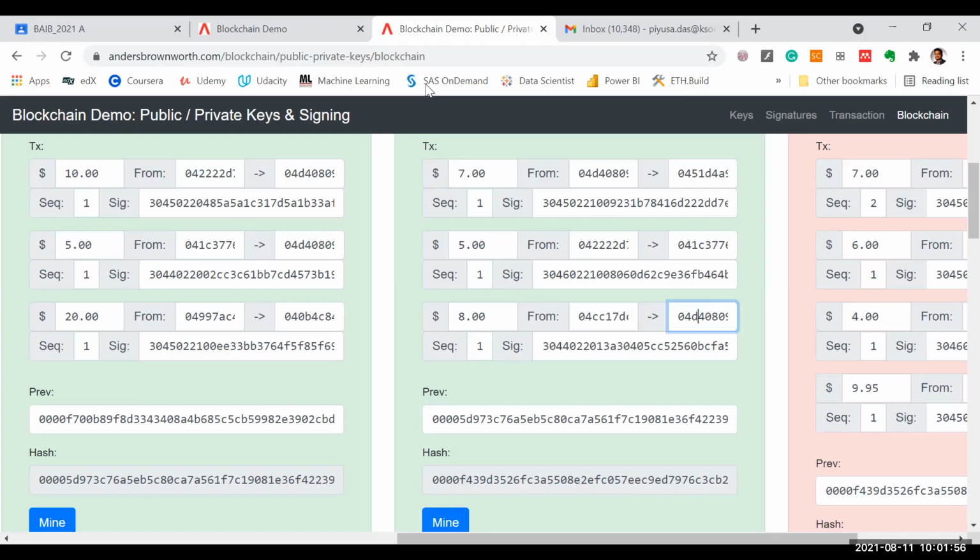Not the blockchain part, basically cryptocurrency. Understand, cryptocurrency is different from blockchain. I hope that is clear. Cryptocurrency is the money which is transacting on the blockchain. Blockchain is the technology behind cryptocurrency. Blockchain I can utilize for many things, like I said, land records. I need not pay money in the blockchain itself.